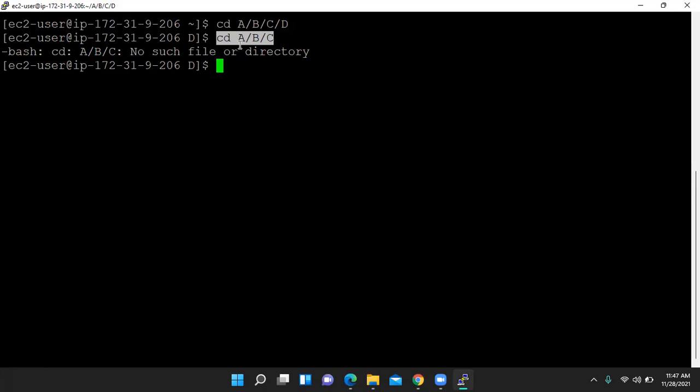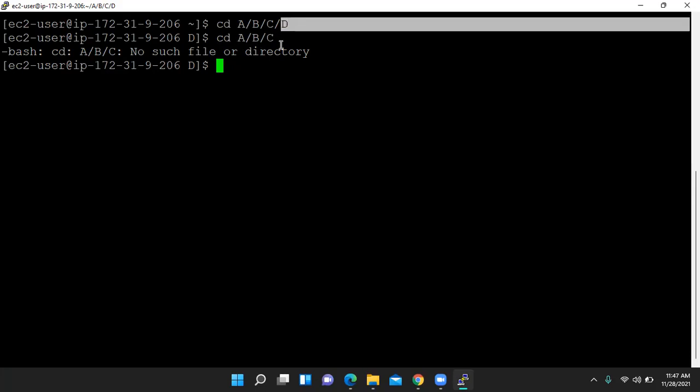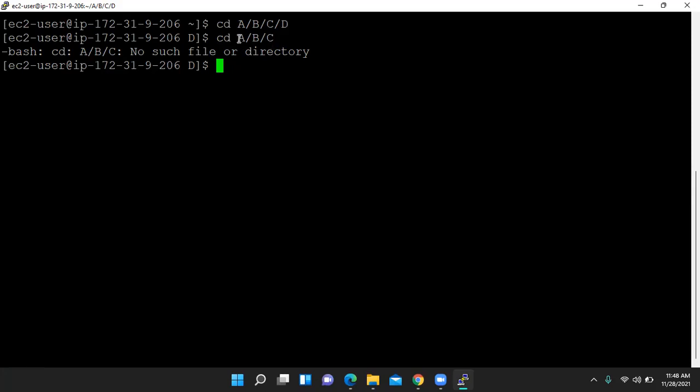So what is the terminal trying to do? The terminal is searching from A. Then inside A it wants to go to B, and inside B it wants to go to C. But we know directory D is empty now. There is no A, so that's why it is showing an error. So that's why we have one more option related to cd.